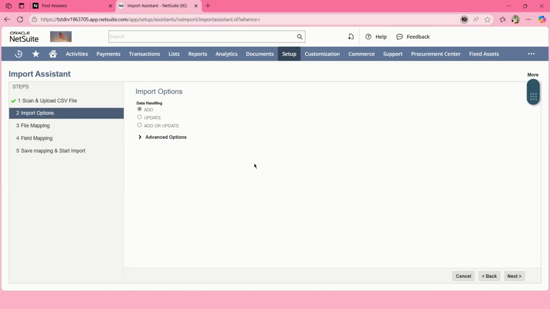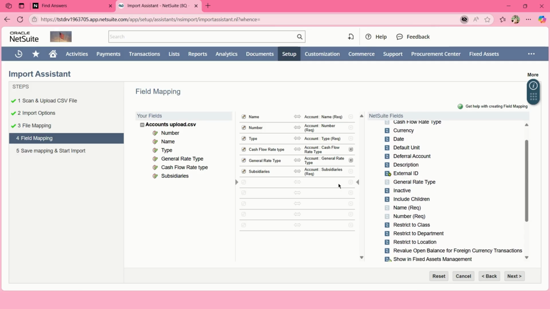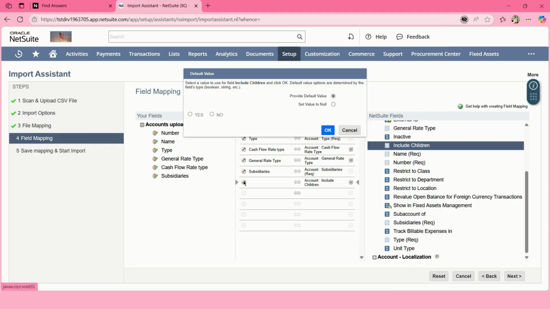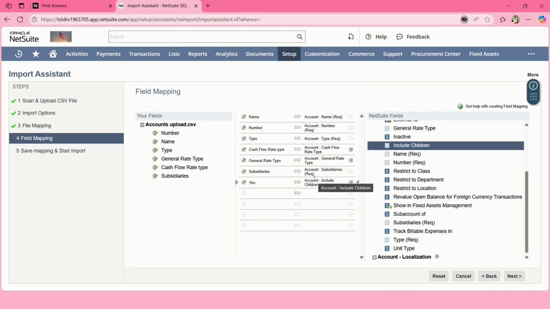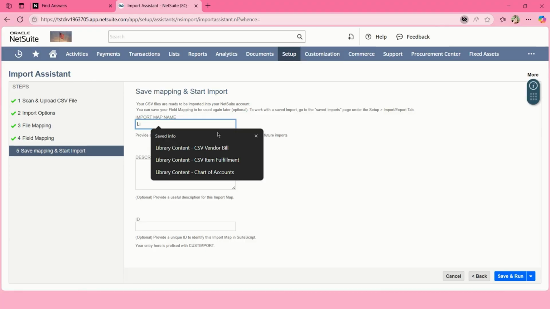In the Import Options fields, select Add as we're adding new accounts. Click Next. In the Field Mapping step, be sure to map all key columns from your CSV file to their corresponding NetSuite fields. You can also add fields that are not included in your file by selecting them manually and assigning a value from the drop-down or entering it directly. However, please note that any value entered or selected this way will be applied uniformly to all rows in the import file. Set an import name to identify the import job, then click Run to start the import process.